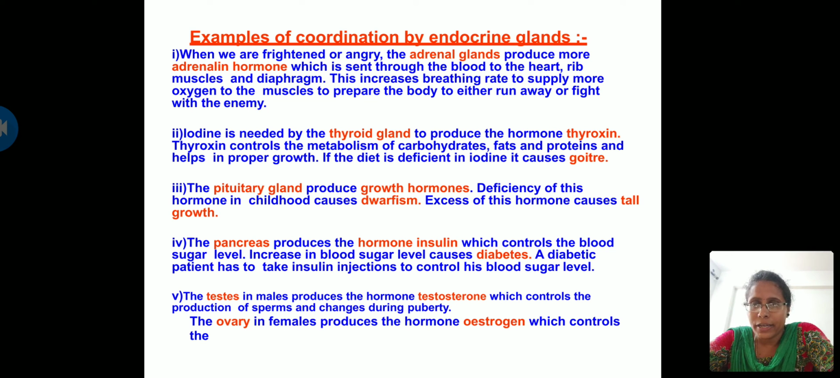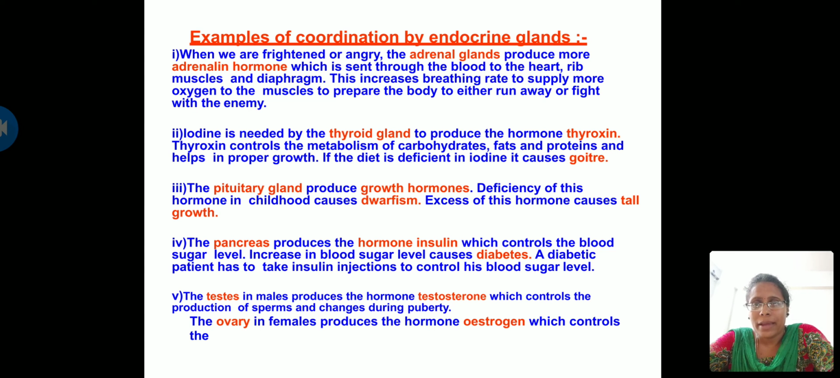I'll just read so that you understand the concept better. The second point is iodine. It is needed by the thyroid gland to produce the hormone thyroxine. Thyroxine controls the metabolism, which I told you earlier is the breakdown or formation of carbohydrates, fats and proteins, which helps in proper growth. If the diet is deficient in iodine, it causes goiter. The third one is the pituitary gland, which produces growth hormones. Deficiency of this hormone in childhood causes dwarfism, a short, stout structure. Excess of this hormone causes tall growth, called gigantism.